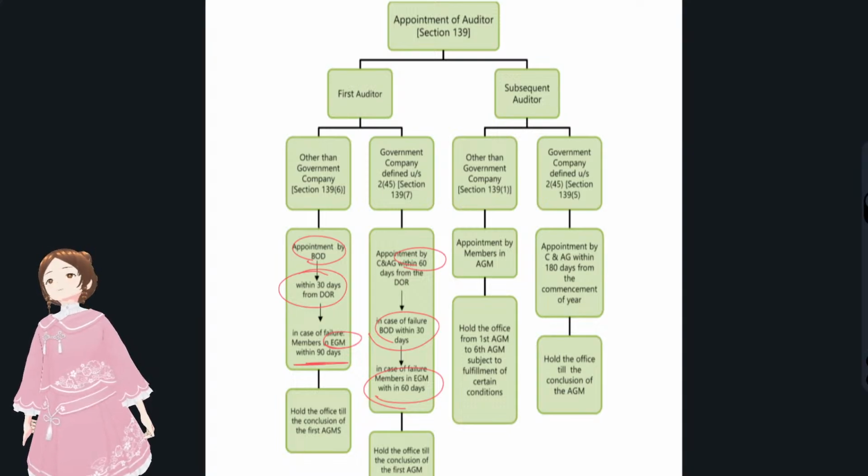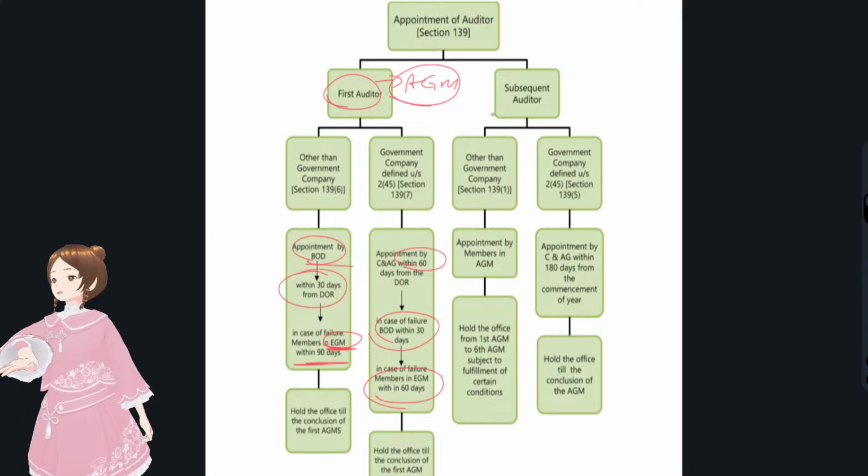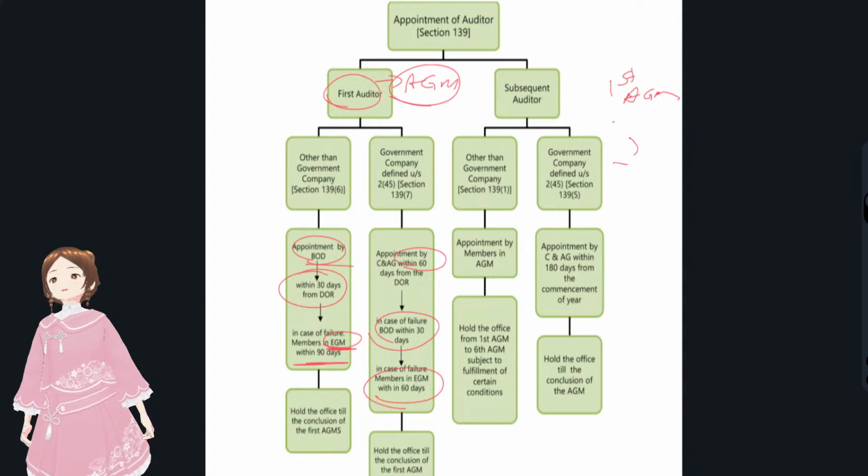And with regards to the subsequent auditor, in the first AGM, see, the first auditor has to be appointed not in an AGM, annual general meeting. A year has to be completed in order for a company to conduct a general meeting. So that's why here, even if the board of directors fails, it is an EGM, that is an extraordinary general meeting, not the usual annual general meeting. In the first AGM of the company, the subsequent auditor will be appointed, plus the first auditor who was appointed will give his audit report.